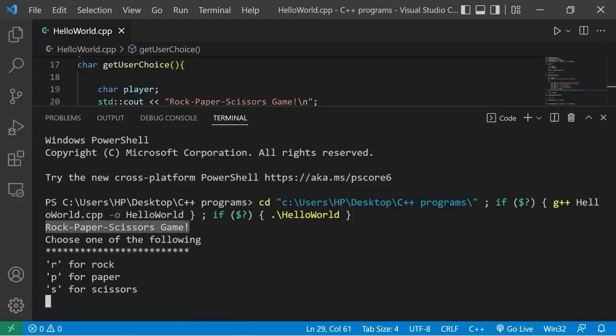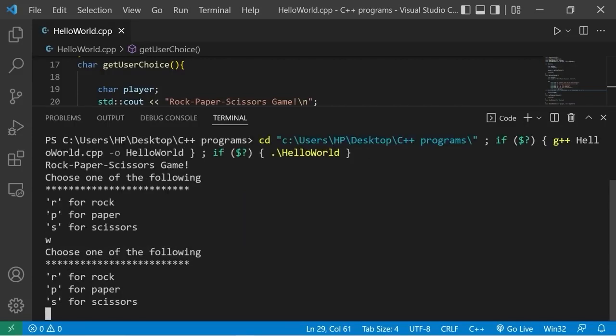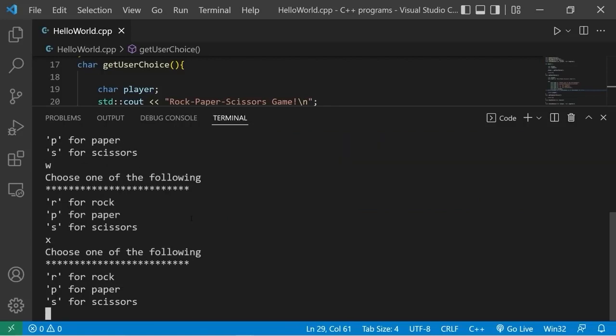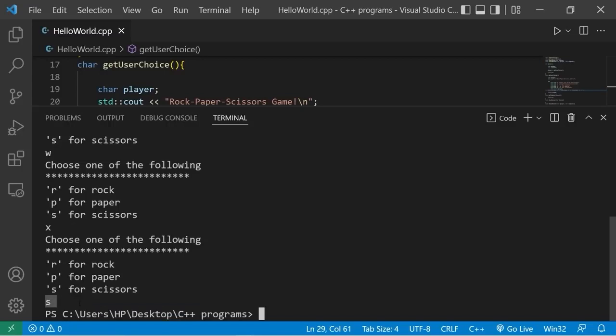Rock, paper, scissors game. Choose one of the following. R for rock, P for paper, S for scissors. I will pick W for wombo. Choose one of the following: R, P, or S. I like the letter X. Nope, can't pick that. Let's go with S for scissors. Okay, S is a valid choice.